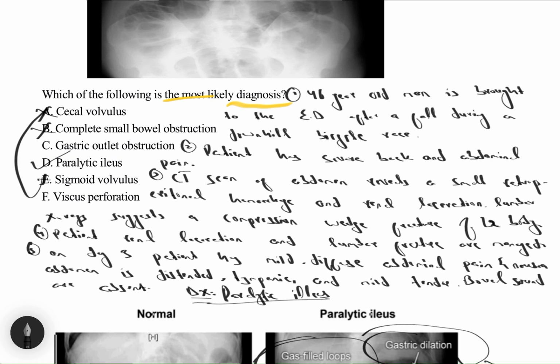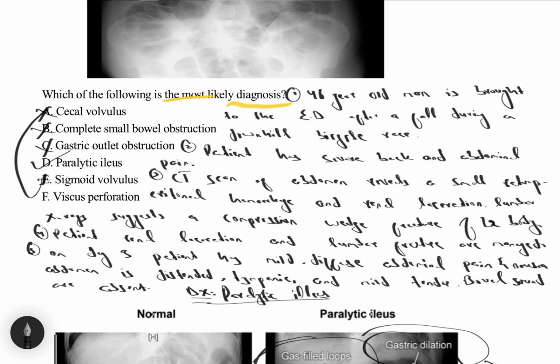Choice B, complete small bowel obstruction. So in complete small bowel obstruction, the bowel distal to the obstruction is not distended. Hyperactive tinkling bowel sounds are typically present on physical examination.